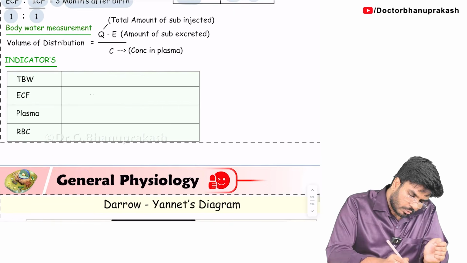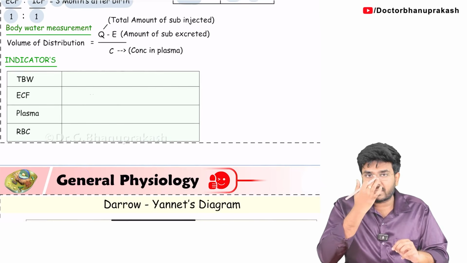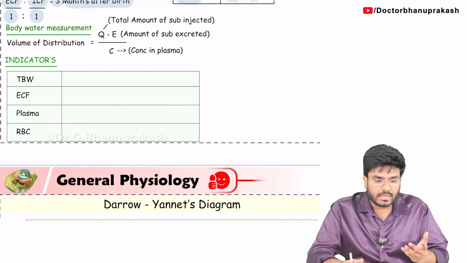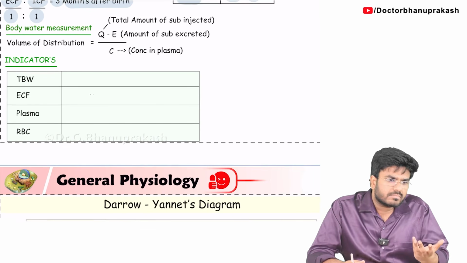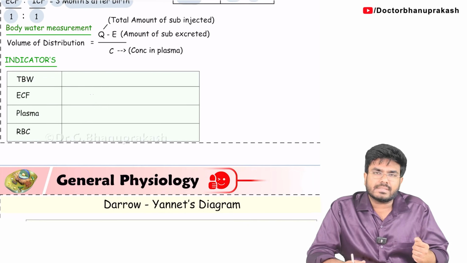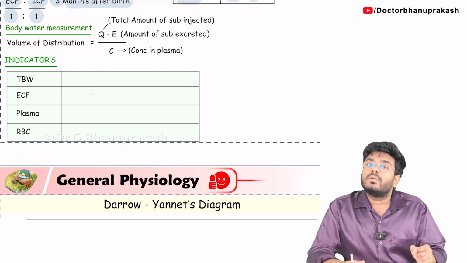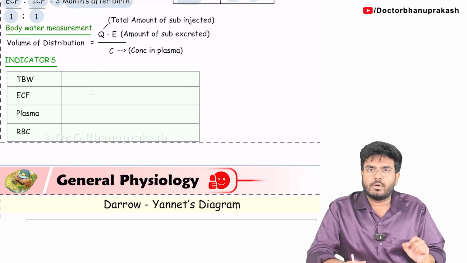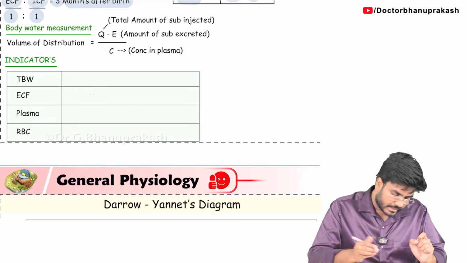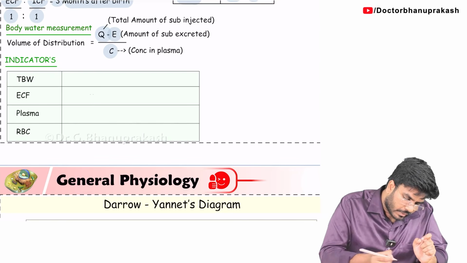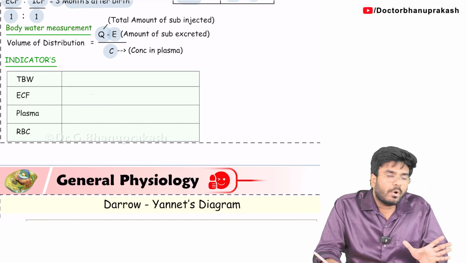Next step, to measure the body fluids. I have told you intracellular fluid is 28 liters, extracellular fluid is 14 liters, total body water is 42 liters. So we are just saying it like this, but in order to calculate how much body fluid, how much is intracellular fluid, extracellular fluid, how much is plasma, there is a formula. This is the formula, which is not that important for the exam.